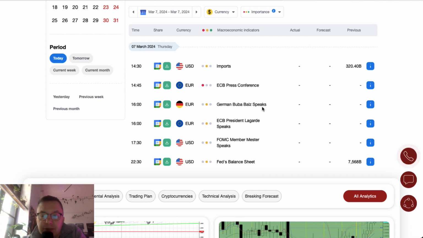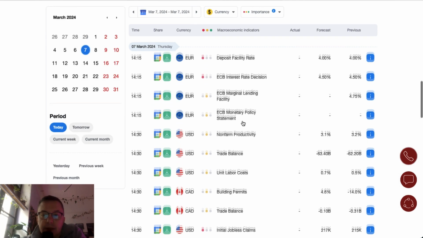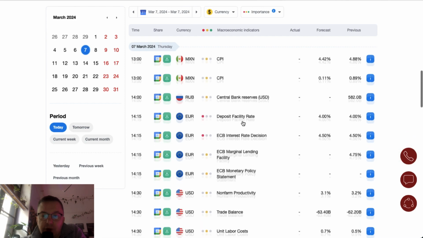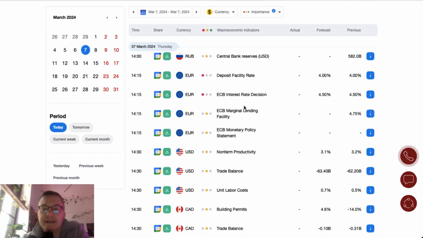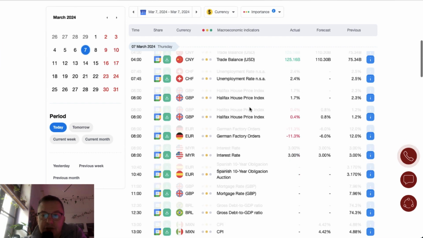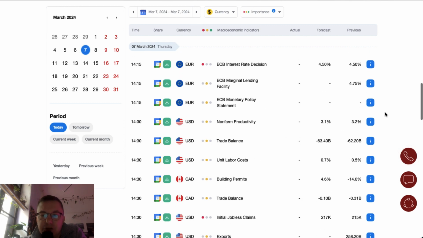At 4 o'clock, we got German Bundesbank's Nagel speech together with ECB President Christine Lagarde. 1 hour and 30 minutes later, we got FOMC member Mester to give a speech. And at the end of the day, 10:30, we got the Fed balance sheet publication. So this is the calendar for the day, full of events. A very busy day, a very busy beginning of the week as well, because we got data from Australia and from China.